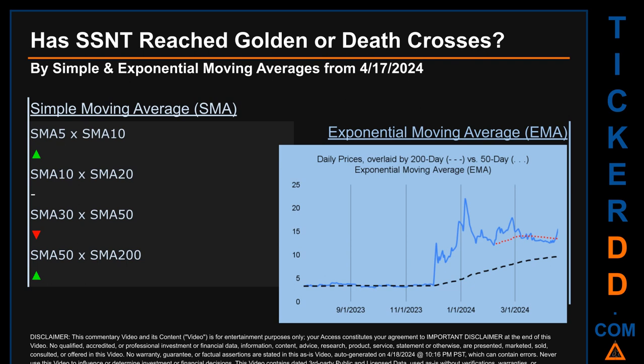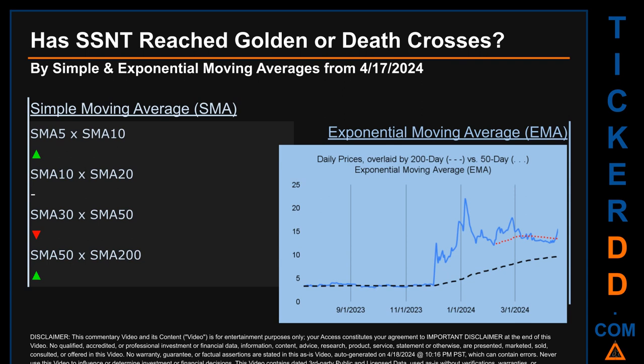For our opinionated analysis off third-party and abstracted data, we decided to look at both simple moving average, SMA, and exponential moving average, EMA. The latter calculates moving average by giving more weighting to recent prices. For EMA, you can be the judge. Look at the generated graph on this page. Has the 50-day EMA line, which is in red, crossed above or crossed below the 200-day EMA line, which is in black? If no crossing can be seen, then no signal could be had. The blue line is daily